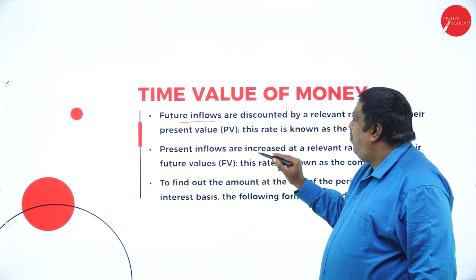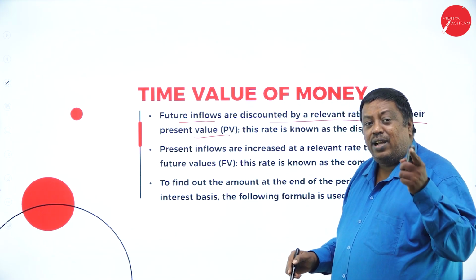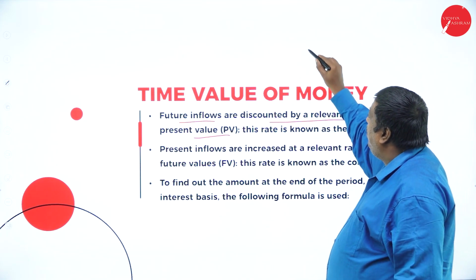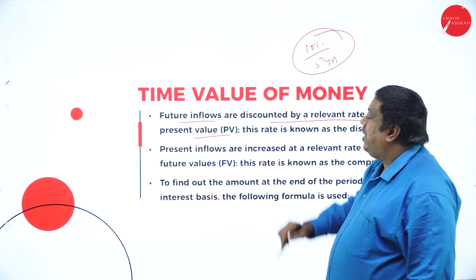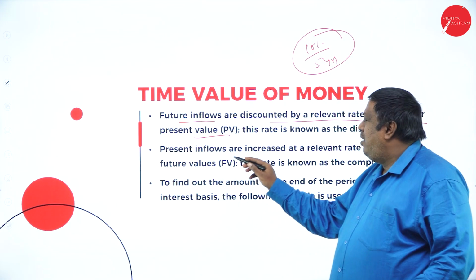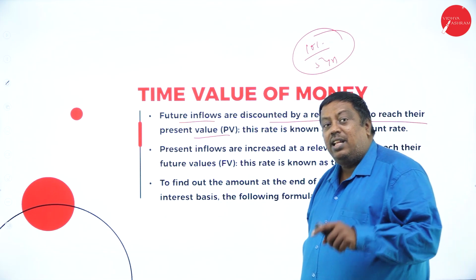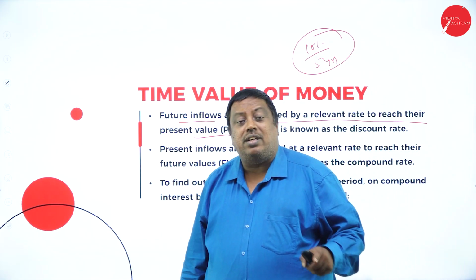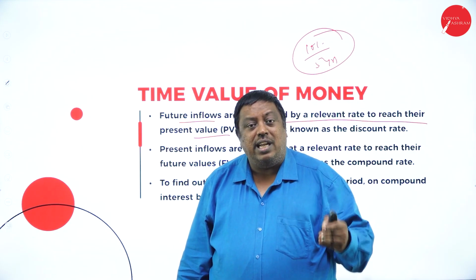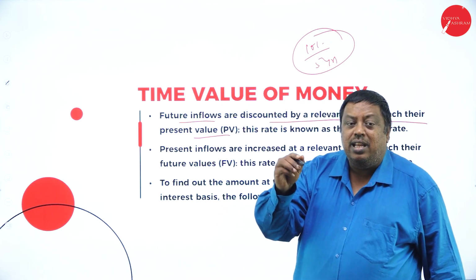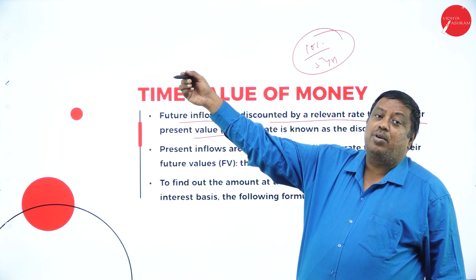The future inflows are discounted by a relevant rate to reach the present value. As I said, we are going to use the discount rate. The discount rate was 10% and the period was 5 years. Present inflows are increased at a relevant rate to reach their future value. That is, what is the actual amount I have to earn in my life from the present inflow I'm receiving? So I have to think in a proper way how to invest that money. If I invest 1 rupee today, what will my money be after a certain number of years?